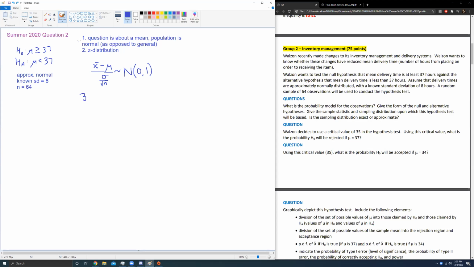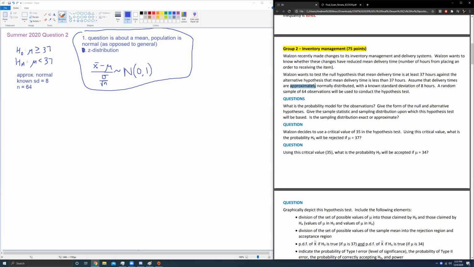I guess this is really all encompassed in question 1. So this is all question 1. It wants to know what the population is, what's the sampling distribution, is it exact or approximate? I assume that it's exact. What's confusing is that she says approximately normally distributed, but we're going to use the exact distribution of normal. I should probably toggle back over, but for now, I'm assuming it's exact, even though it says approximately normal. I'll go back and change that if I need to. But let's move on to number 2.